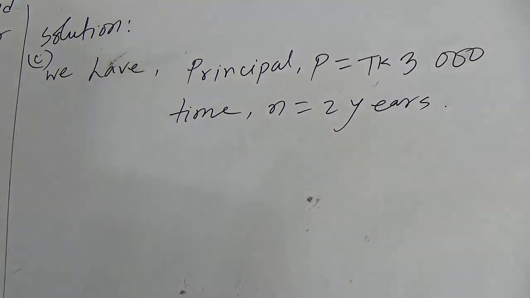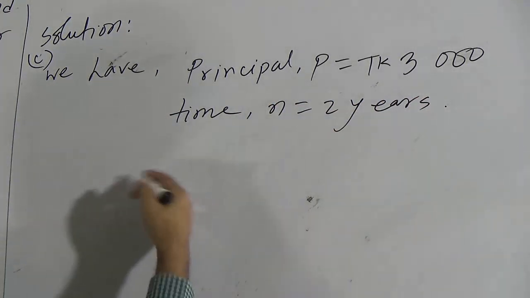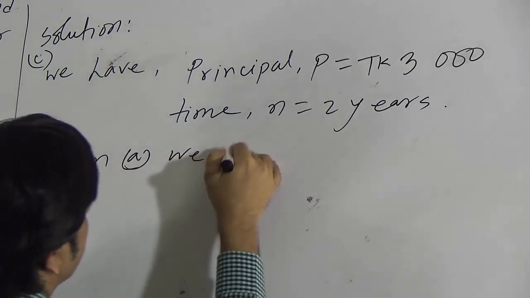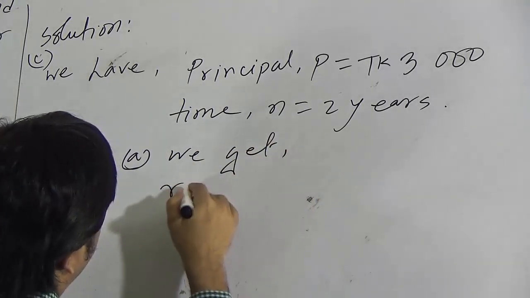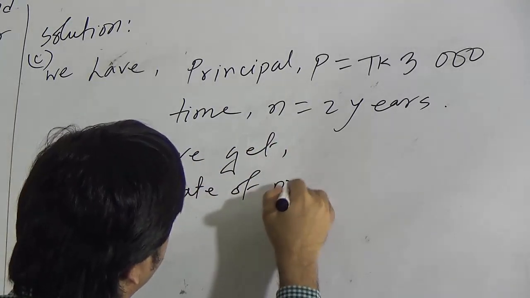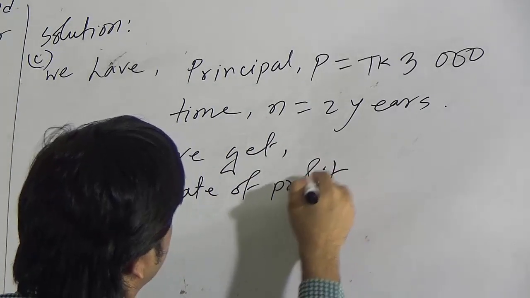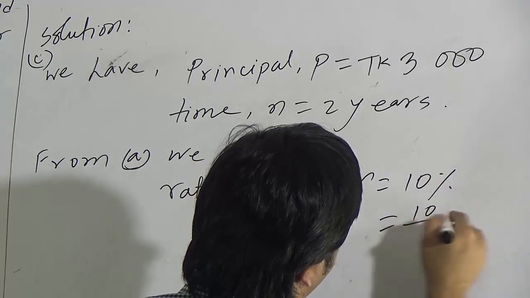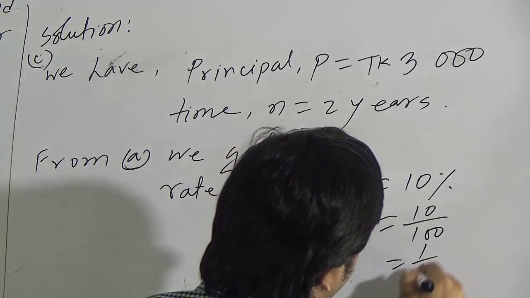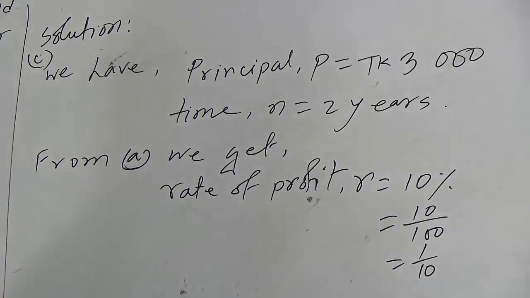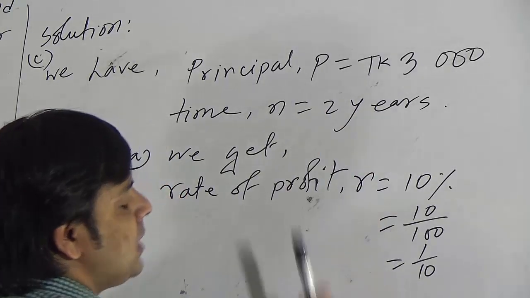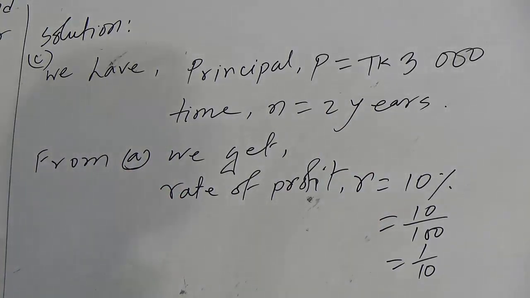These two pieces of information are given, and from A we get the rate of profit R equal to 10%, that is equal to 10 by 100, which means 1 by 10. Okay, dear students, so now we know the value of P, n and R. So we can determine the compound principal applying the formula.